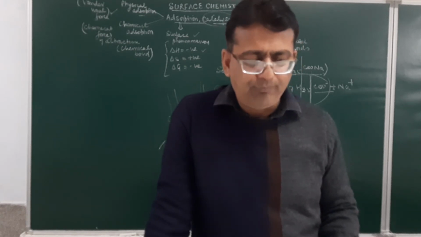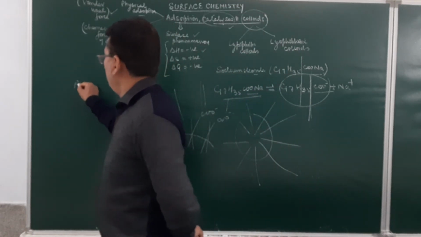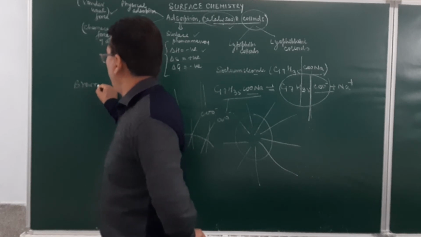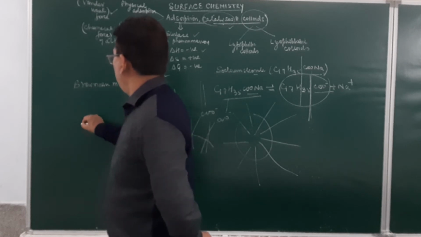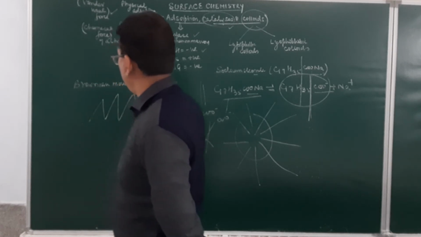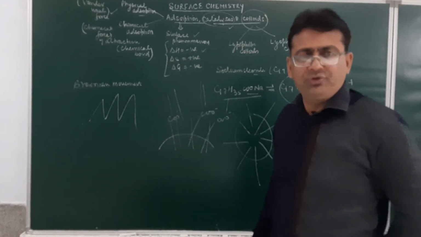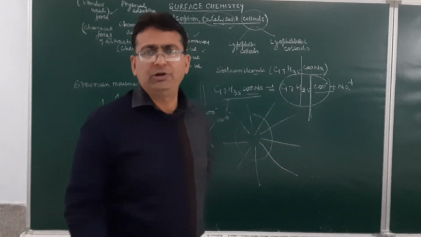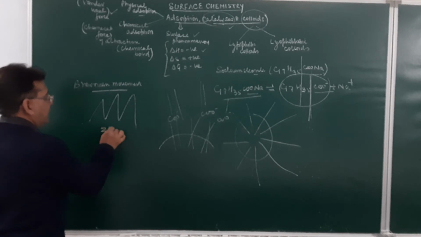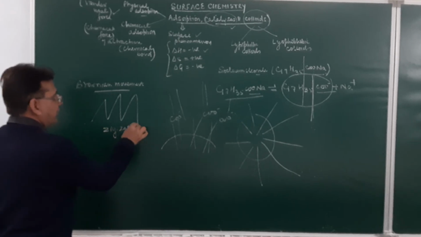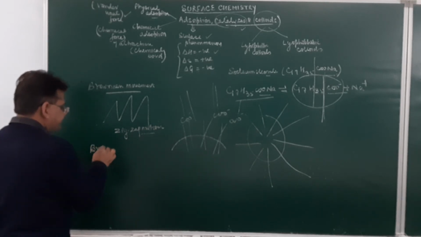Then the next property is Brownian movement. What is Brownian movement? Brownian movement is the zigzag motion of the particles. This is the zigzag motion of the colloidal particle. This is called Brownian movement. Naturally, it is inversely proportional to the size of the particle and inversely proportional to viscosity.